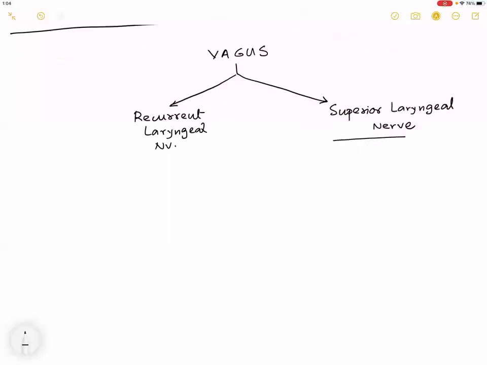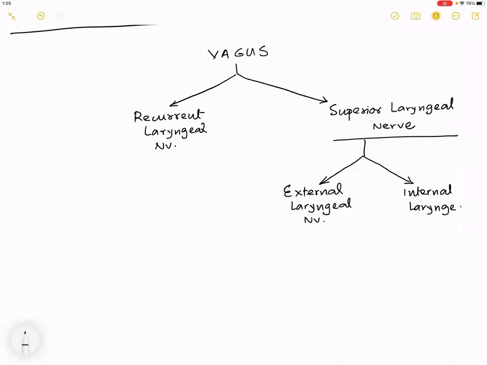Now, what is the superior laryngeal nerve doing? The superior laryngeal nerve again divides into two branches. Please take this down, because this is a single summary of everything you should know in these nerve stories. One is called the external laryngeal and another is called the internal laryngeal.